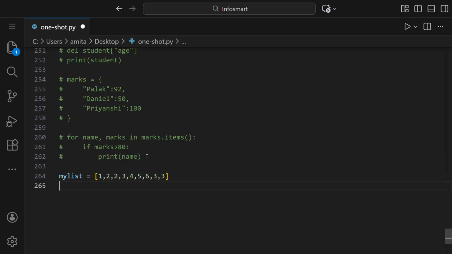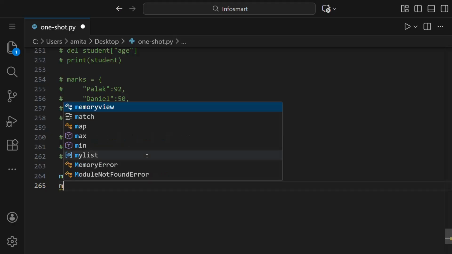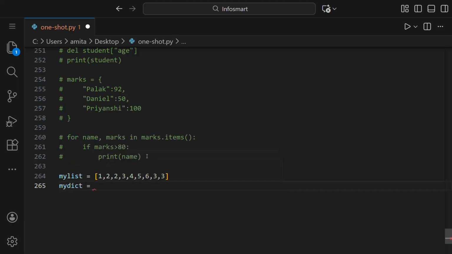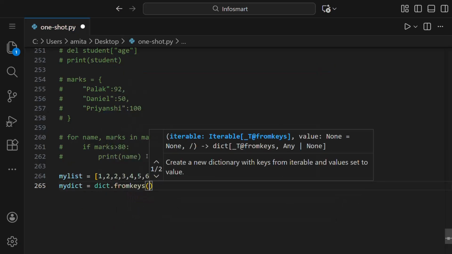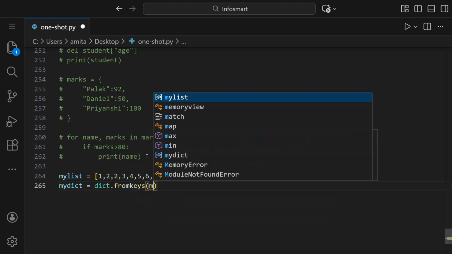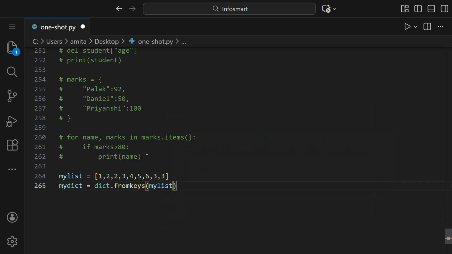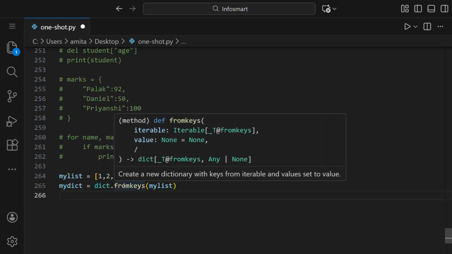So for that, first we will make my_dict, which is the name of a dictionary, and we will use fromkeys. So dict.fromkeys and the name of the list, which is my_list. Thus we have used this method fromkeys.